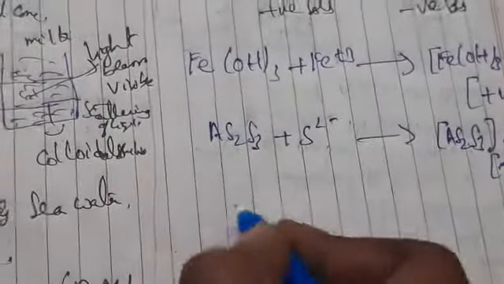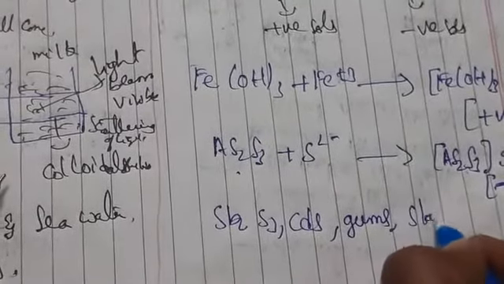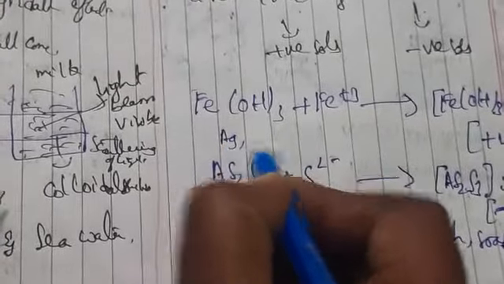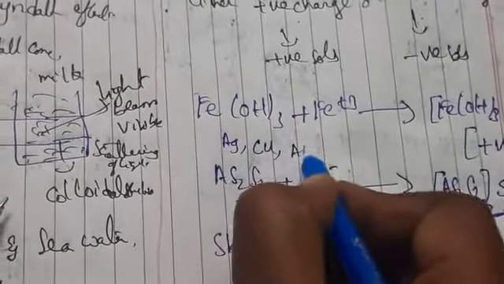For negative sols, one example is As2S3, and also Sb2S3, CdS, and also gums, starch, soap. So these are the examples of the negative sols. And coming to positive sols, we can take gold, silver, copper, platinum.